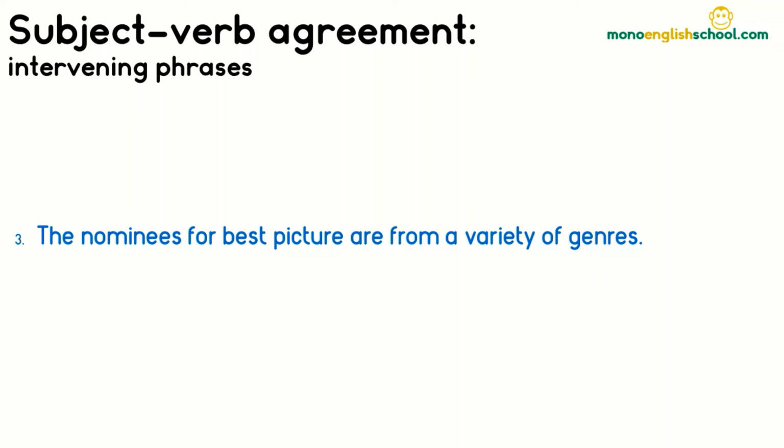Again, we start by finding the verb are, or easier here, the entire verb phrase, are from a variety of genres. Then we can ask, what is or are from a variety of genres? The answer, the nominees, is the third person plural subject with which the verb must and does agree. For the Best Picture begins with the preposition for and ends with the noun picture, and is an example of an intervening prepositional phrase, which is providing more detailed information about the subject.